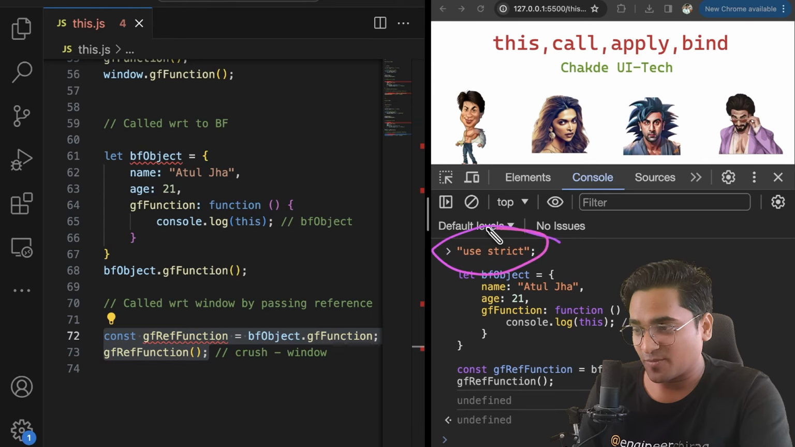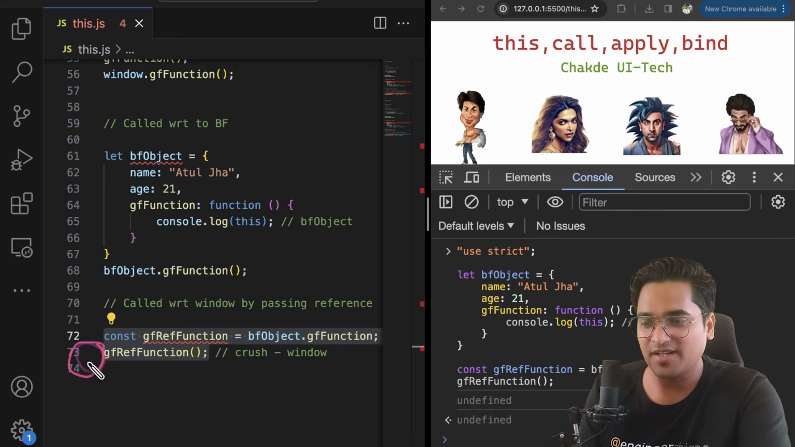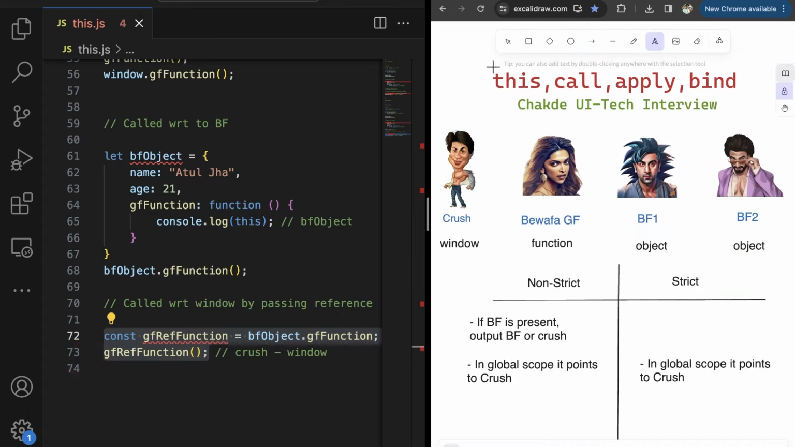We are in strict mode. Strict mode simply says that if you don't come with a BF, I am going to point to undefined. That is what it says. And hence, simple logic: if BF is present, well and good, I am going to point to BF, else I am not going to point to crush. I am going to point to undefined.